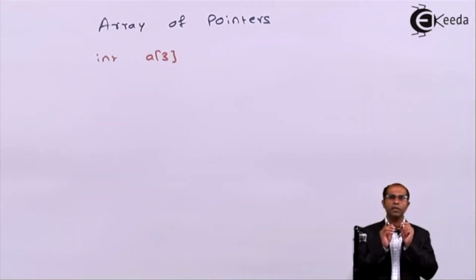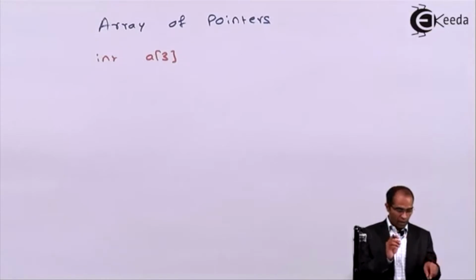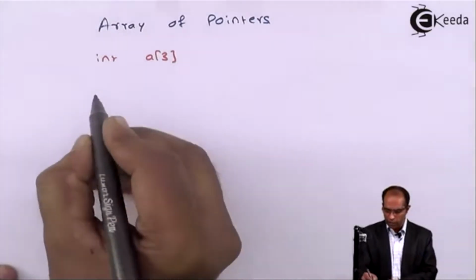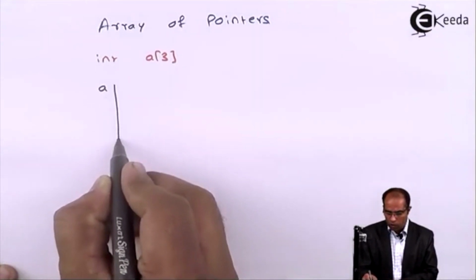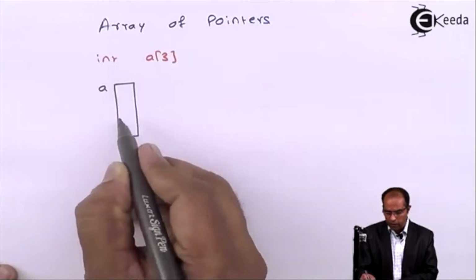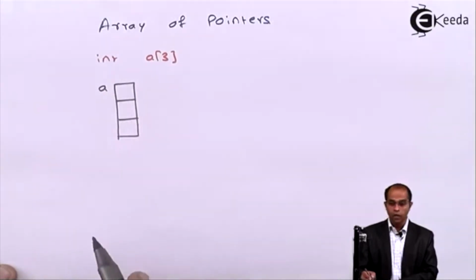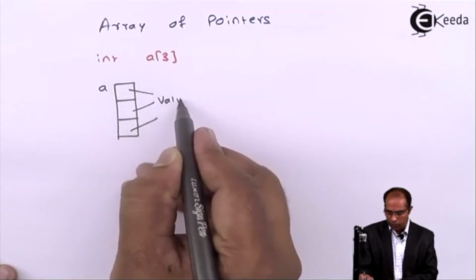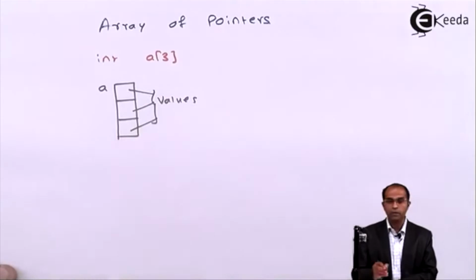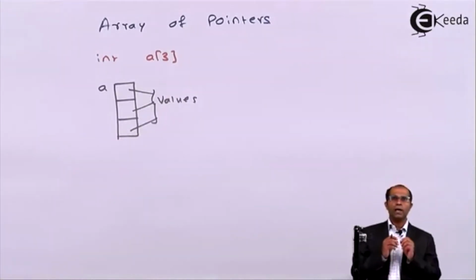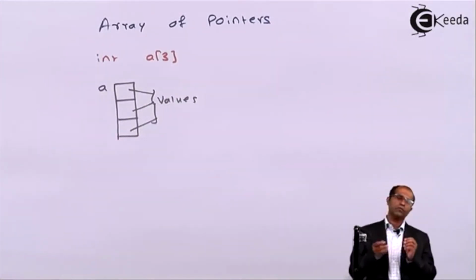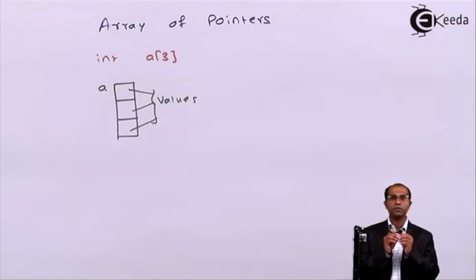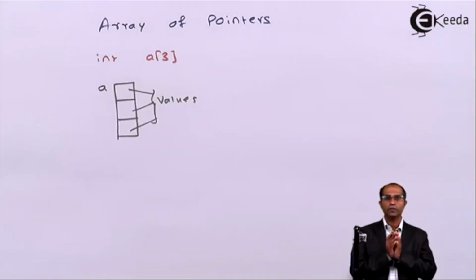What does this declaration mean to you? This is a simple declaration of an array. So in this case, a holds a set of 3 values, and at all these 3 places you can store values. You can store constants, you can store variable values, whatever operations you want to do on these locations, you can do that.